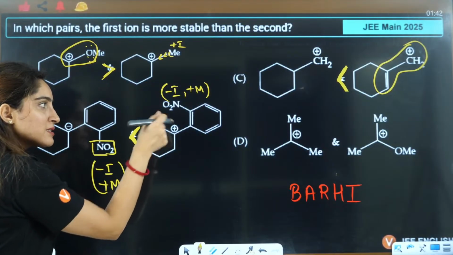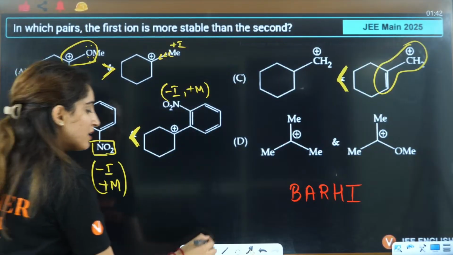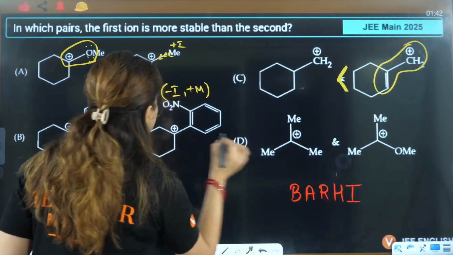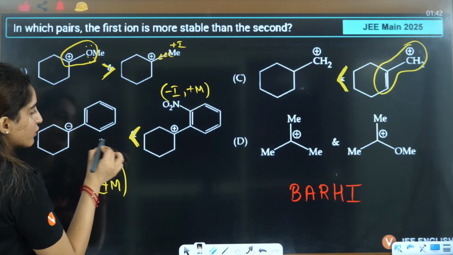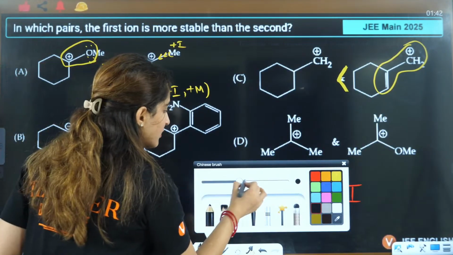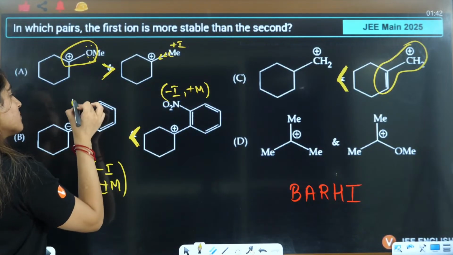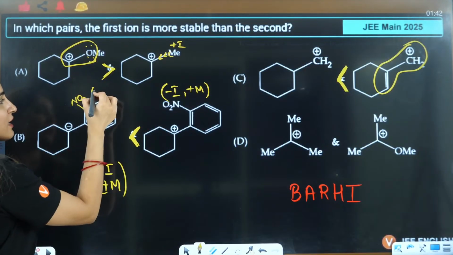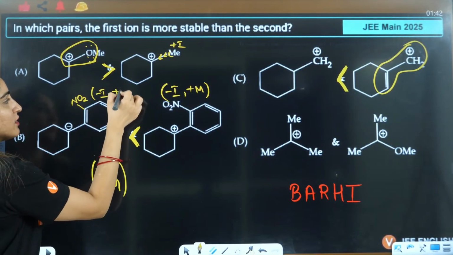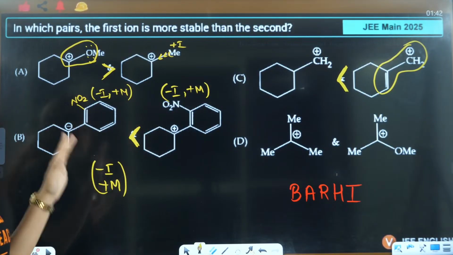It will increase the stability on this side, because to a carbocation, actually don't get confused here, these two are the same things only. They have written NO2 here, they could also have written it here, right? Now this will become easy for you. You will see, ma'am, oh same position. Even if you write it here, that is the same thing only, isn't it? So the only difference that they have is this is negative, this is positive.